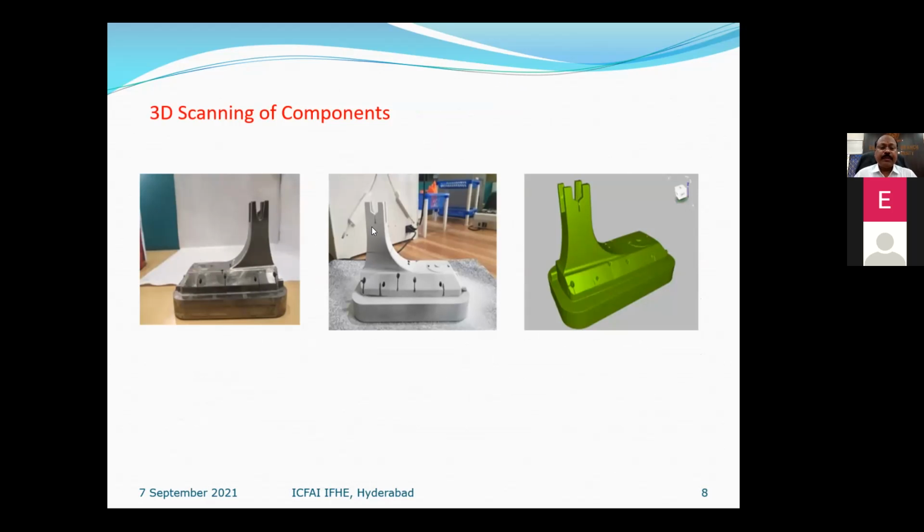So there is a method: we coated it with liquid-based chalk, and then converted it to CAD. Then whatever modifications you want to do, you can do according to the requirements.